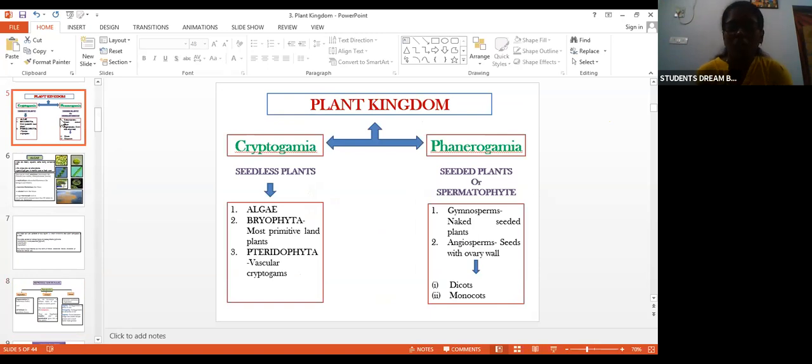So cryptogamia we have completed in full. They are seedless plants. We have completed algae, bryophyta and pteridophyta. Now moving on to phanerogamia. What is phanerogamia? They are seeded plants.